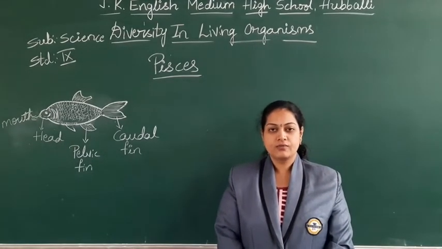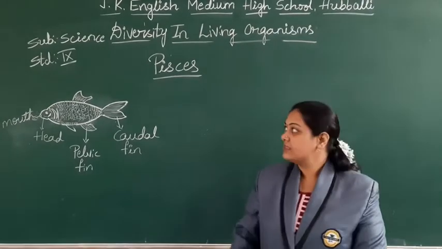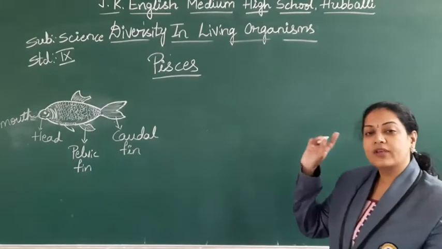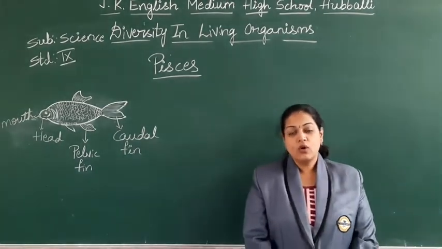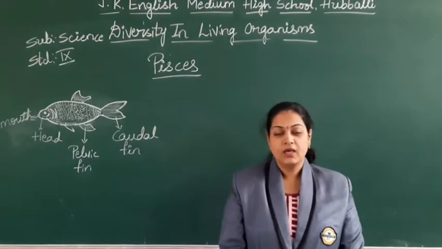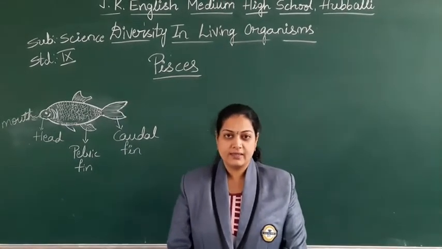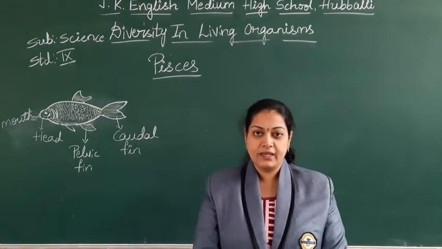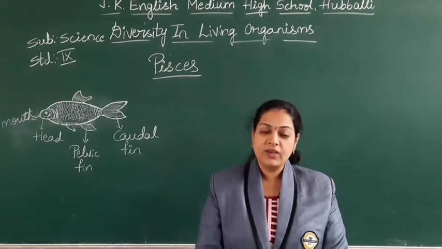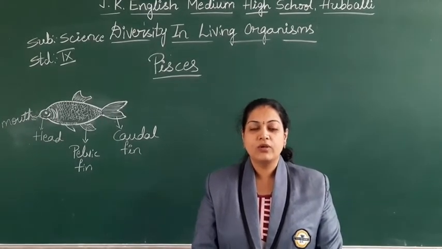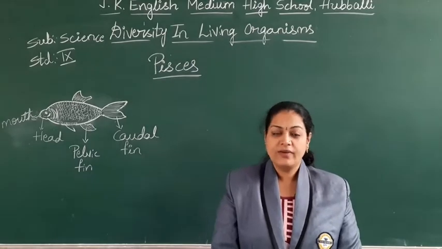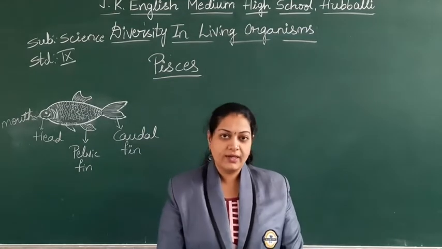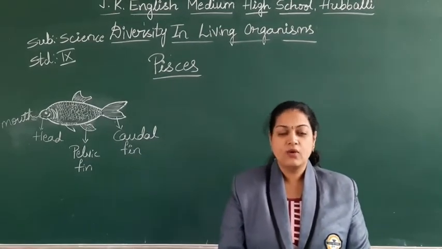Good morning, students. As we have started with the 9th standard science, the chapter Diversity in Living Organisms. On the word diversity, there are millions of organisms, both plants and animals together. Just to study and understand about them for our convenience, we have made them into different categories. In that we have completed the invertebrates and protochordates.